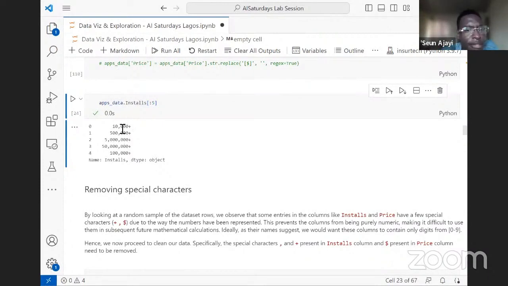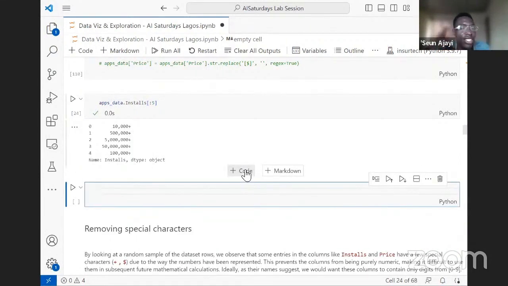We can see we have commas and we have plus, and we need to drop these because they are hindering the install column from being an integer like it should be, but it's restricting it to be an object. We want to make it an integer because we want to do some mathematical operations on this column. We want to maybe do a sum.